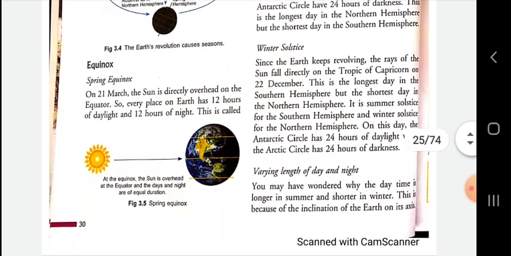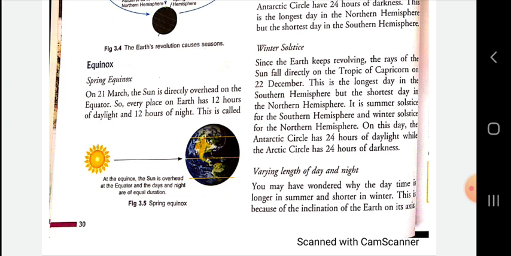Now we are going to know about the winter solstice. Since the earth keeps revolving, the rays of the sun fall directly on the Tropic of Capricorn on 22nd December. Dear student, on 22nd December, the sun is overhead on the Tropic of Capricorn. For example, this passes through Australia.